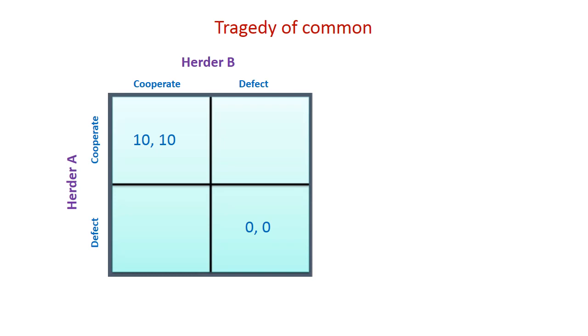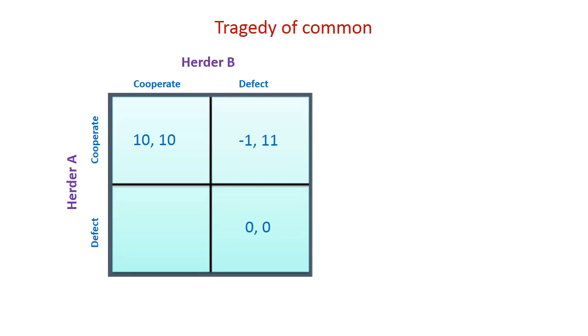If herder A and herder B both defect, both cheating each other, then both of them get 0, 0. There won't be any profit at all.